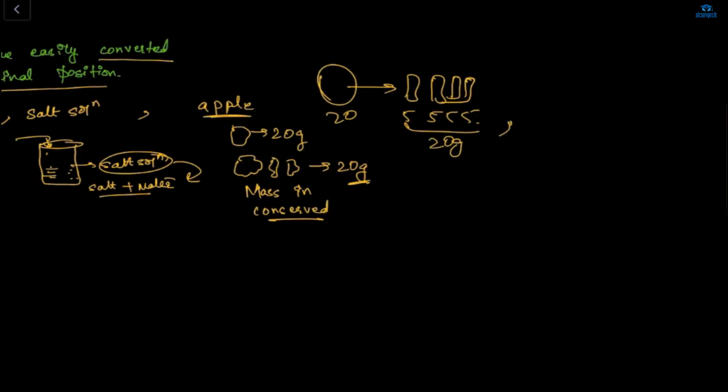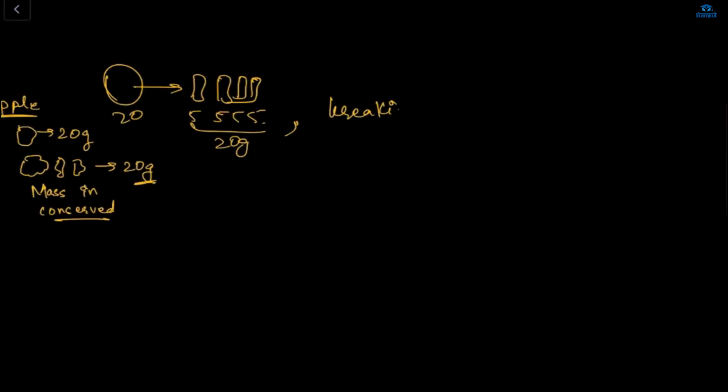Okay. So breaking of a glass is also a physical change. How? If my glass broke, then what will happen? Only the physical property of glass will change. It's not like if you break glass, it will just suddenly turn into water. Very good. If you break glass, then it will be glass only, right? Only the physical property of glass is changing. It's changing into different small pieces, right?